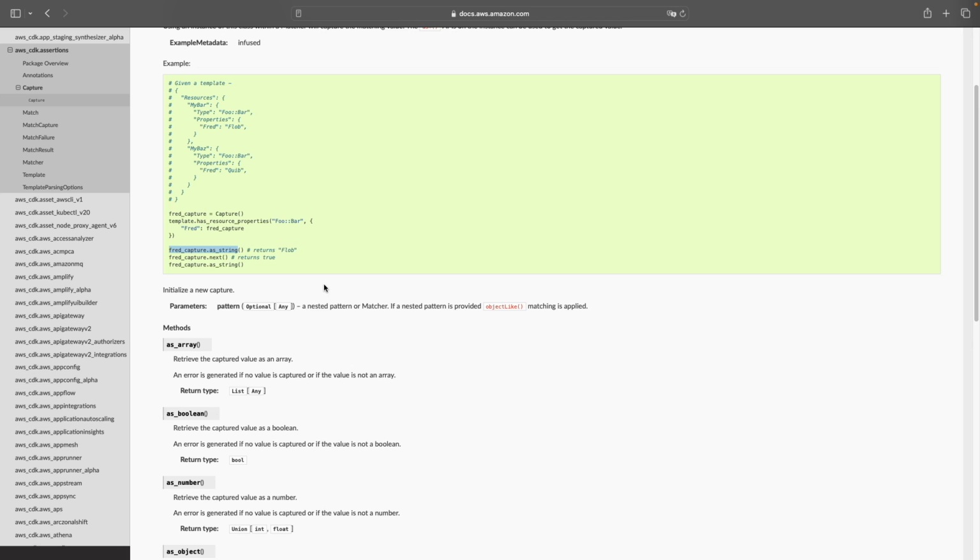Another interesting behavior of this class is, if you look at this template closely, we have the Fred property available multiple times with the same value, foo bar. In this case, when you are capturing the Fred property, it's going to create a collection of these property values for you. And you can iterate over these values with the help of the next method, which works in a similar fashion as any other collection iterator works for you. That's it about the Capture class.